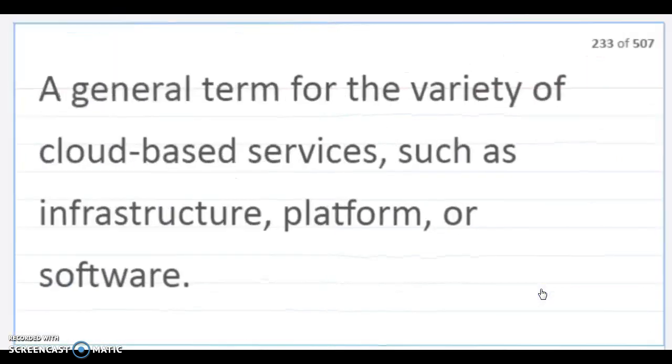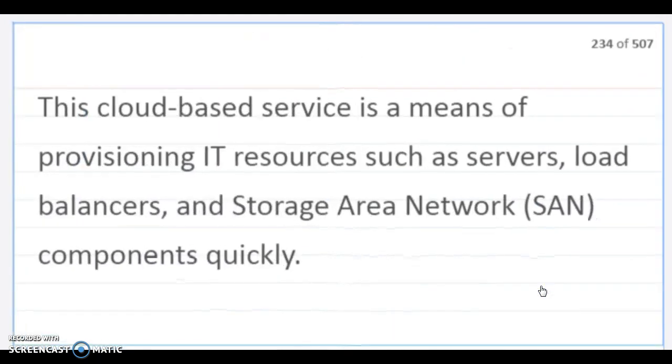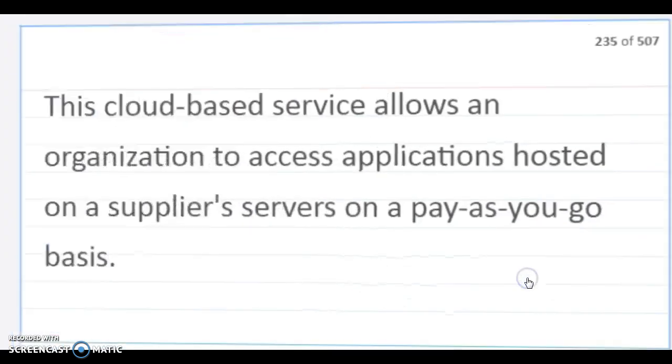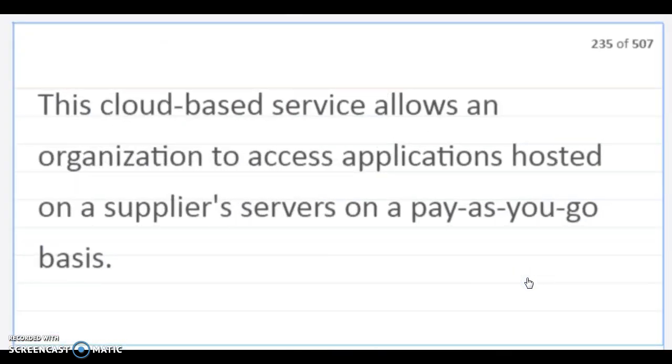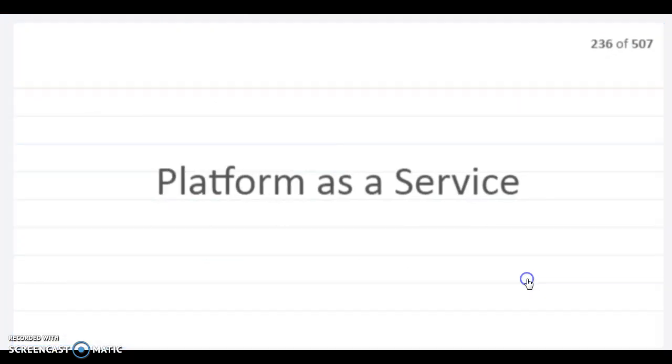As a service. A general term for the variety of cloud-based services such as infrastructure, platform, or software. Infrastructure as a service. This cloud-based service is a means of provisioning IT resources such as servers, load balancers, and storage area network components quickly. Software as a service. This cloud-based service allows an organization to access applications hosted on a supplier's server on a pay-as-you-go basis. Platform as a service.